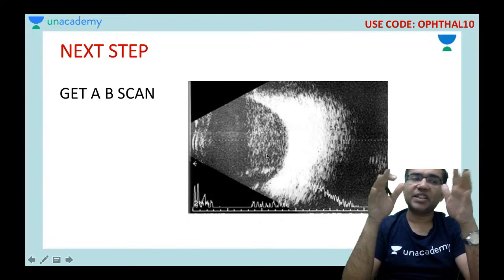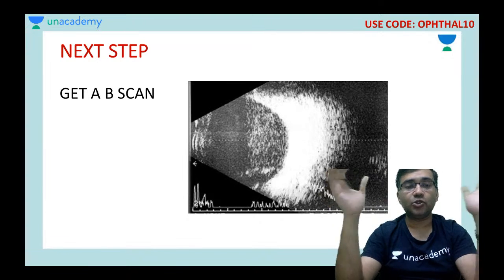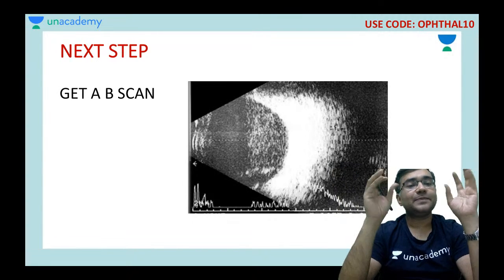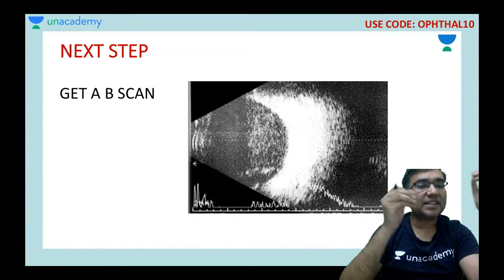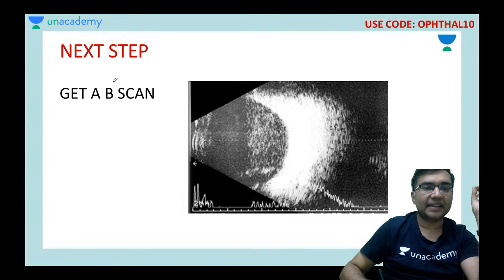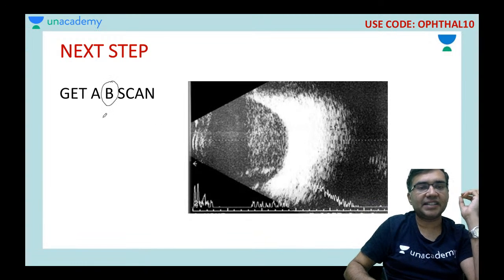So when this patient would present to you, what would be your follow-up? What would be your strategy to treat the patient? First thing is, you would basically go for a B scan. What is the meaning of B, Rahul? So this is a USG B scan. The word B means here the patient is having a USG brightness scan.